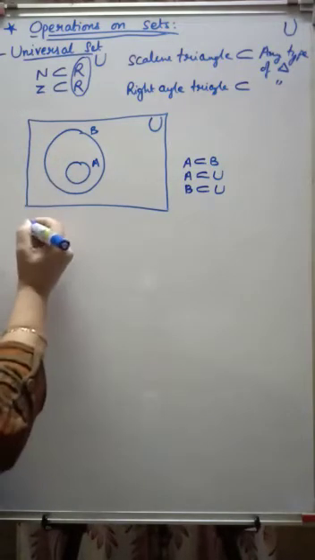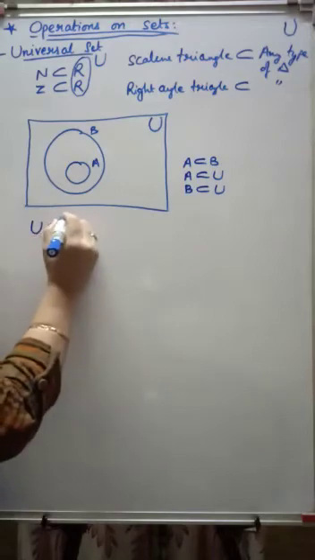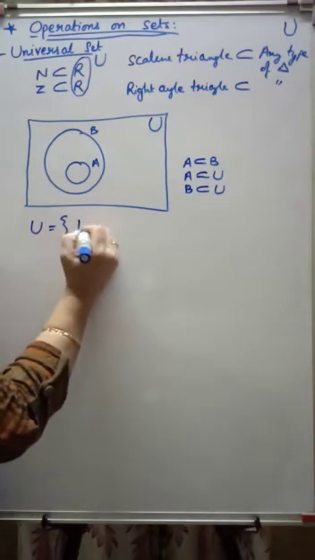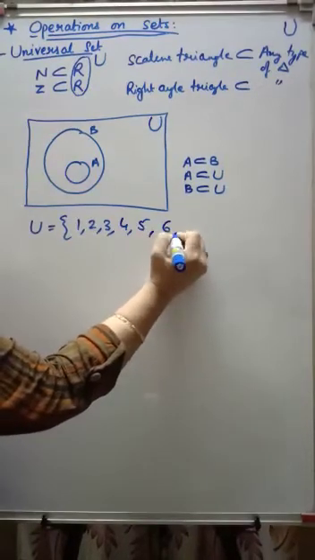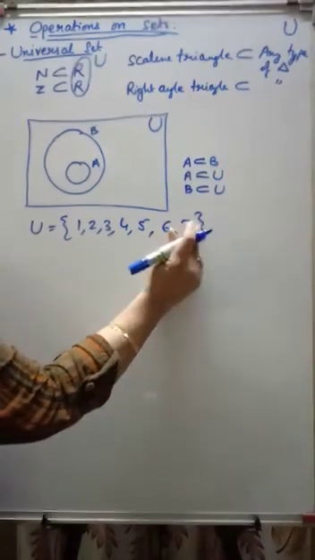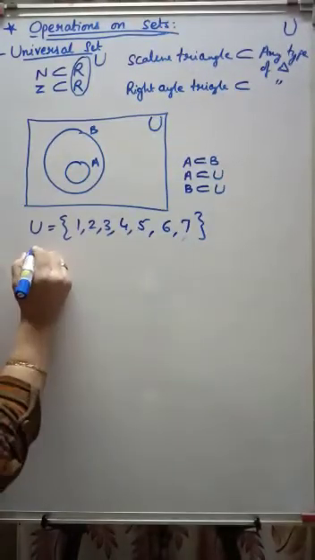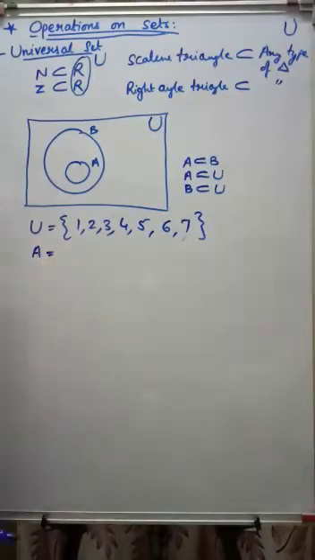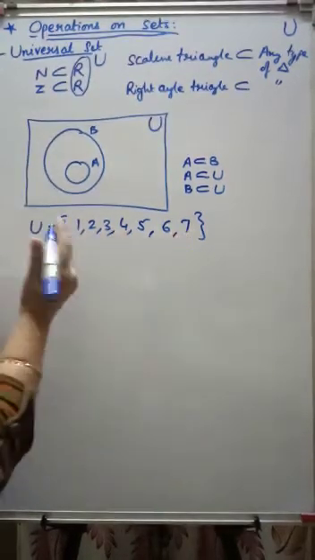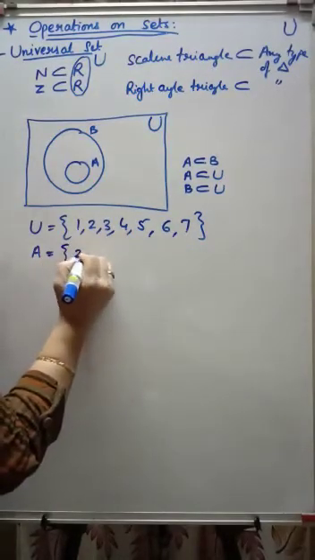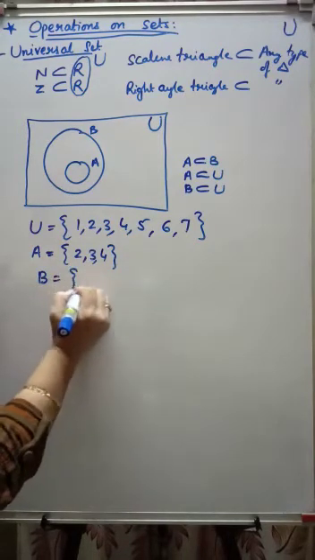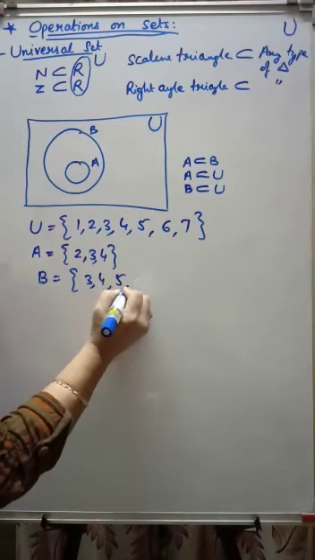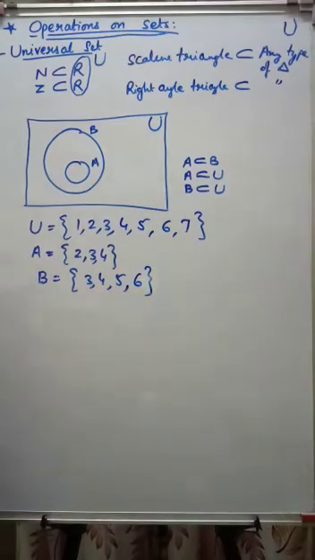One more example: let U be equal to 1, 2, 3, 4, 5, 6, 7, that much. I am bounding U from natural numbers 1 to 7 only. If A is equal to 2, 3, 4 and B is equal to 3, 4, 5, 6, what can you say?